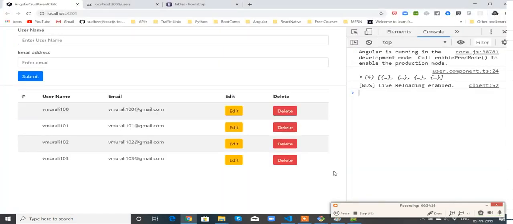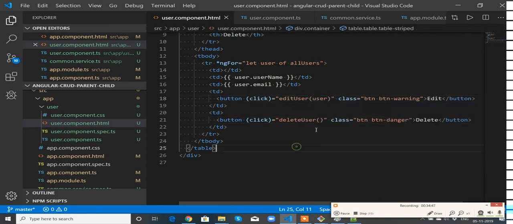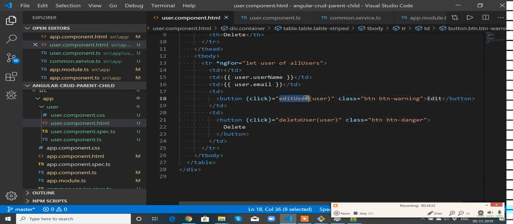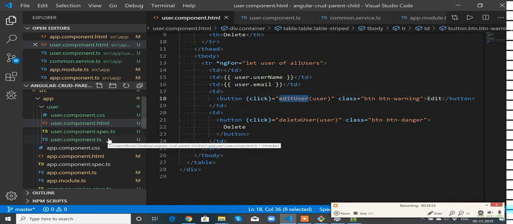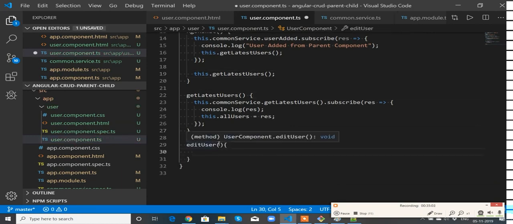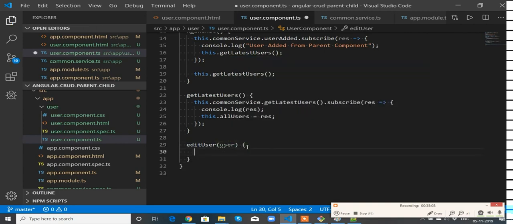Super. Now these two methods I have to create, editUser and deleteUser. Whenever you click the edit button, I need to pass the user object. Whenever you click the delete button, I need to pass the user object. So go to this user component, create editUser, and we're passing user, right, so you receive it here.